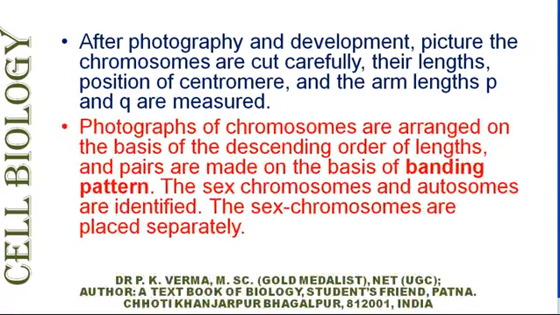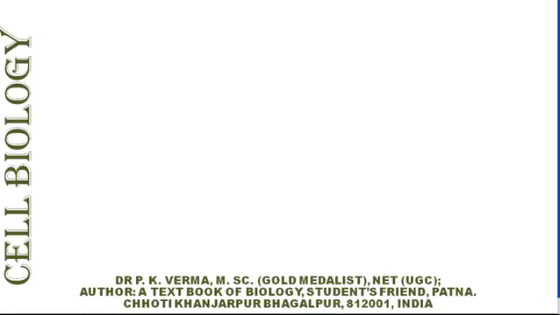Photographs of chromosomes are arranged on the basis of the descending order of lengths, and pairs are made on the basis of banding pattern. The sex chromosomes and autosomes are identified. The sex chromosomes are placed separately.